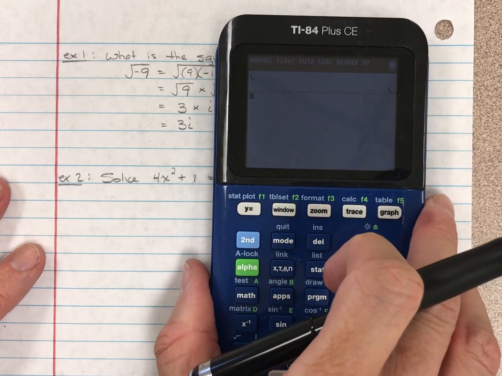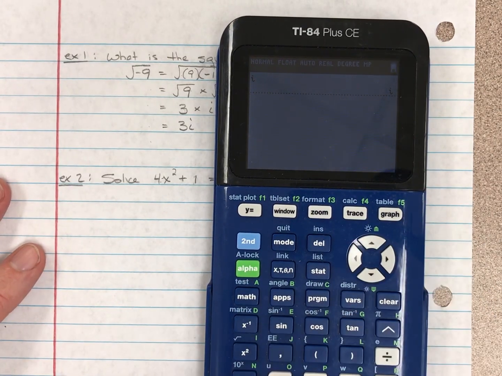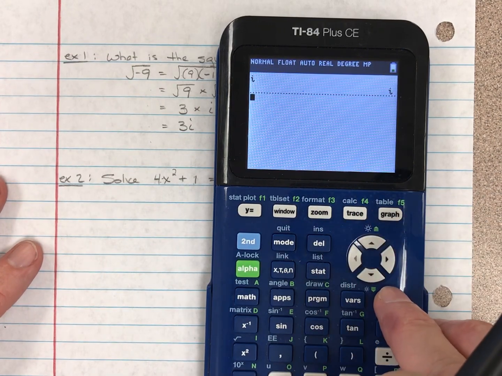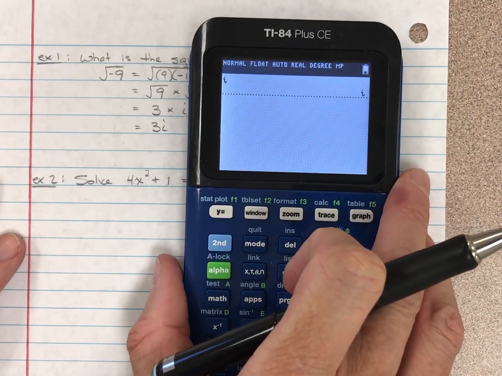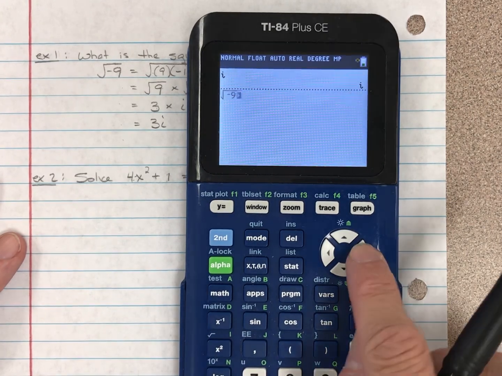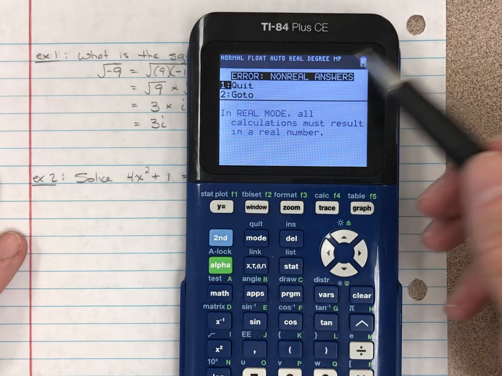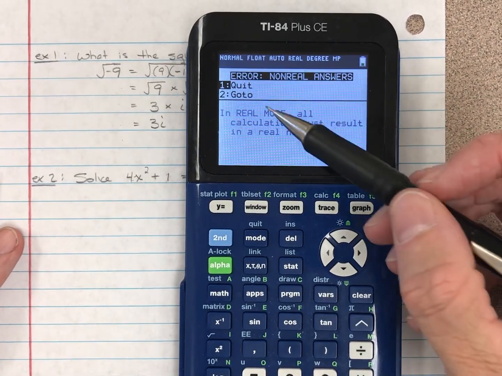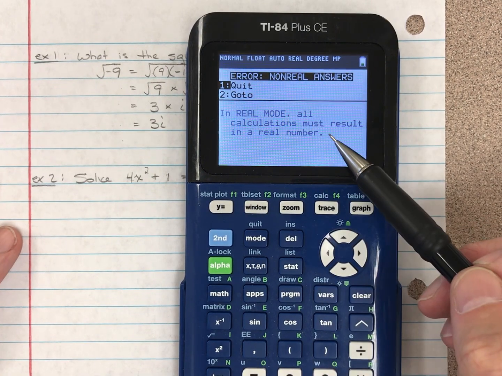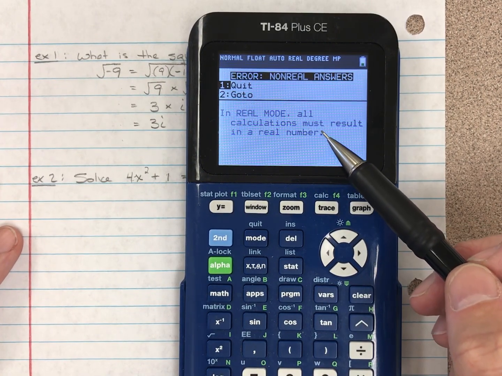Okay, one of the things you're going to want to do, your TI-84 has a setting. Let's make sure we got it correct. Let's do the square root. So second, square root, and I'm going to put in negative 9, and I'm going to press enter. Okay, mine said non-real answer. I get an error. My calculator is currently in the real number mode, so I'm only going to get numbers that come out that are real numbers.